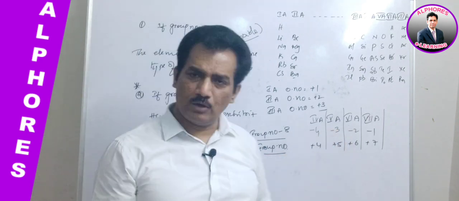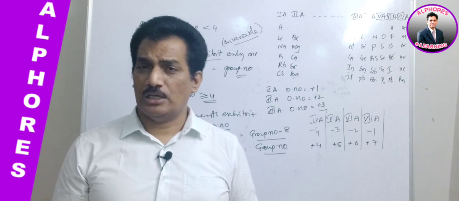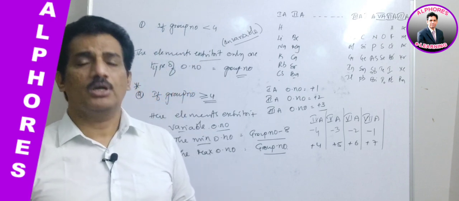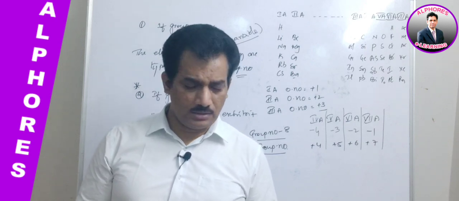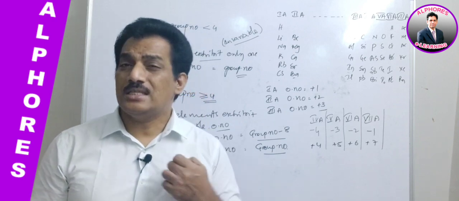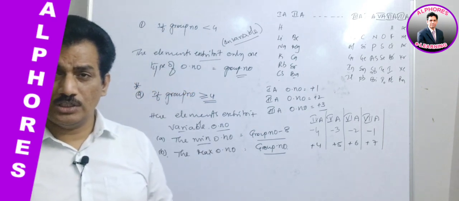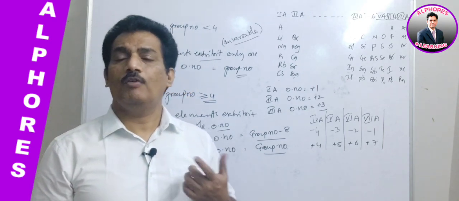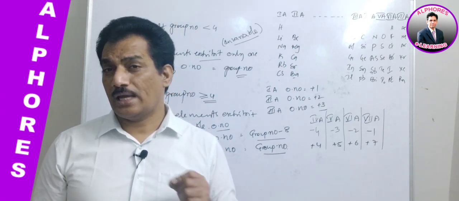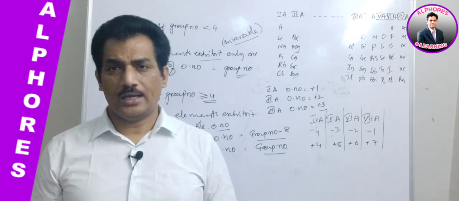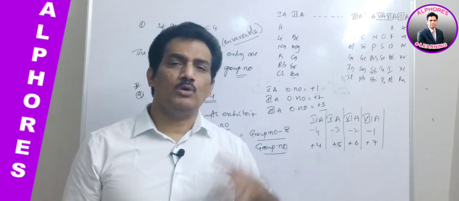Say, for example, if it is the 5th A group, is it possible for it to have less than -3? That is, if nitrogen is given -4, is it acceptable? No, because nitrogen is 5th A group and its minimum oxidation state is 5 minus 8, -3. Less than -3 is not possible. And if for nitrogen they assume a +7 oxidation state, is it possible? No. Why? Because nitrogen is 5th A group and its maximum oxidation state should not exceed its group number, 5. Clear? Like that, we assume the oxidation state limitation from the group numbers.